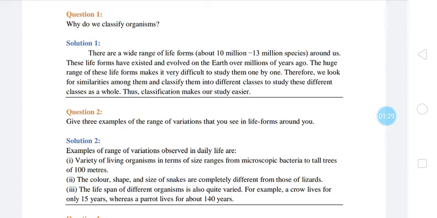Therefore, we look for similarities among them and classify them into different classes to study these different classes as a whole. Thus, classification makes our study easier. So, in the same line of what we have thought, the answer is.